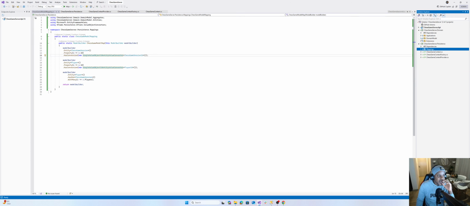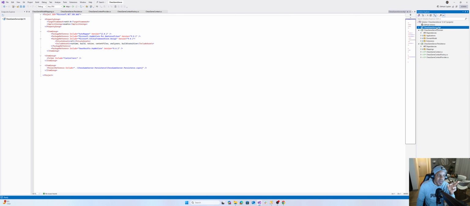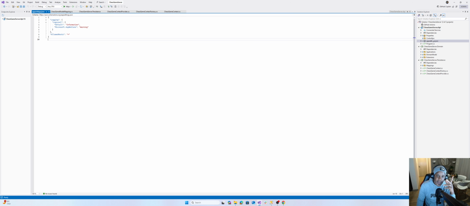But there's another important thing. If you know Code-First approach, we build things by migrations. But I can't build the migration now because I still need to finish the API, because this API needs to be done before I can build the migrations, because it will use the app settings that we have on the API. So let's go ahead and build the API.